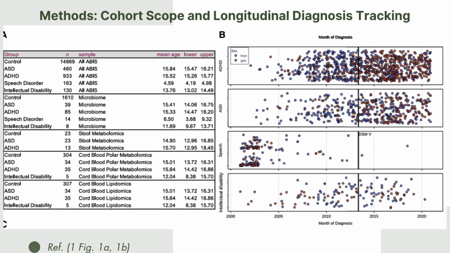Now in panel B, each of these dots represents a child's diagnosis over time, with red showing girls and blue showing boys. It's broken down by condition, and what's interesting is how spread out they are. You can see the dashed vertical line, which is when DSM-4 transitioned to DSM-5, changing how many of these conditions were clinically defined. The fact that this study spans both DSM eras adds even more weight to the diagnostic data, since it accounts for evolving clinical standards.